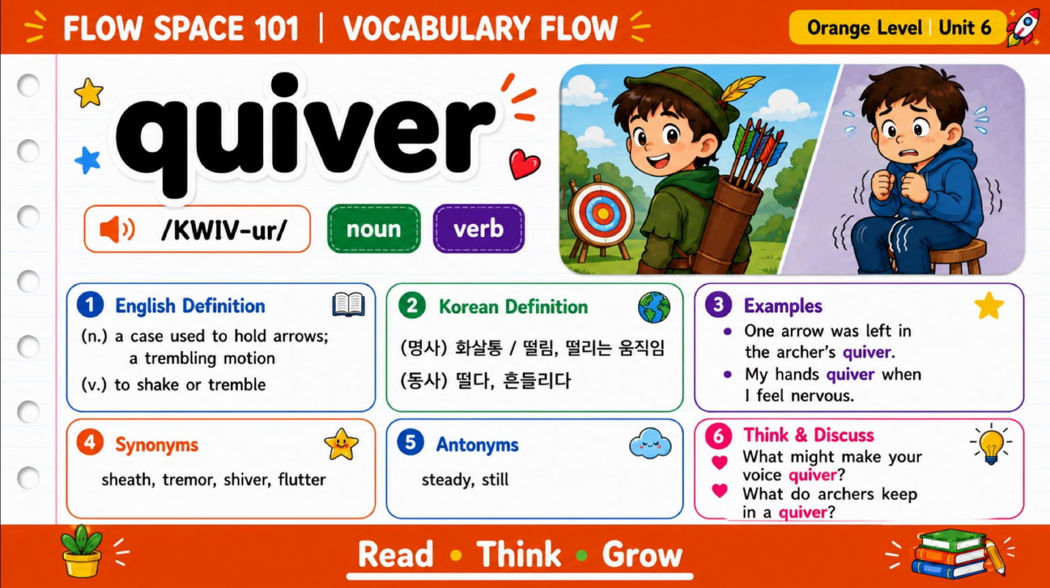Next, let's learn quiver. Quiver can be a noun or a verb. As a noun, a quiver is a case used to hold arrows. It can also mean a trembling motion. As a verb, quiver means to shake or tremble. For example, one arrow was left in the archer's quiver. We can also say, my hands quiver when I feel nervous. What might make your voice quiver?